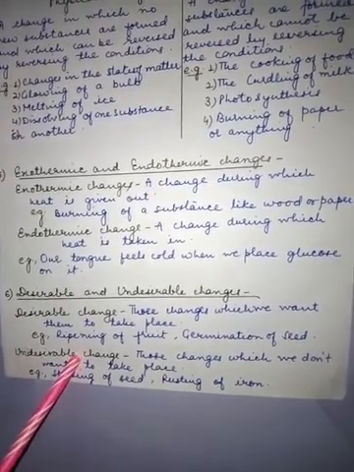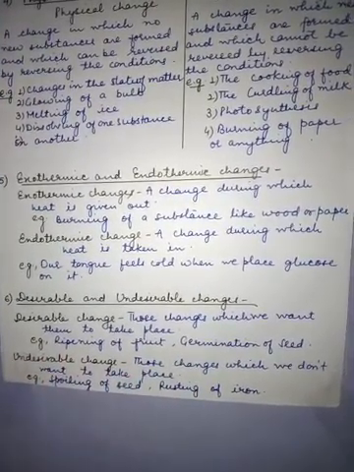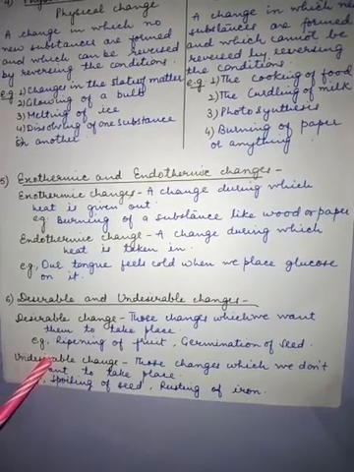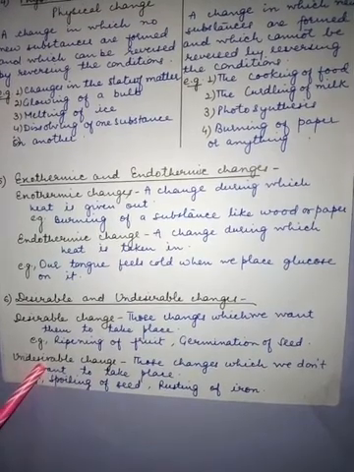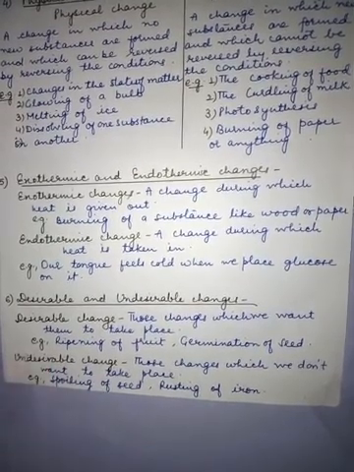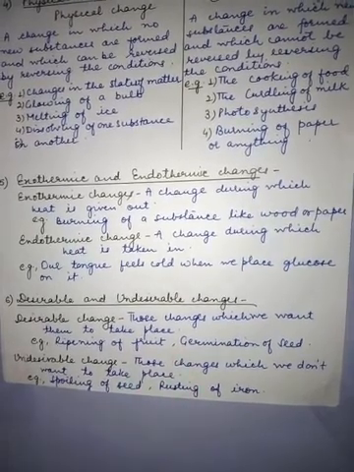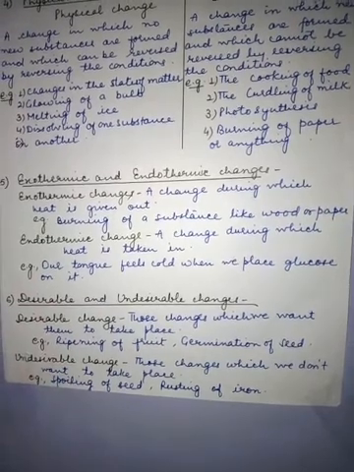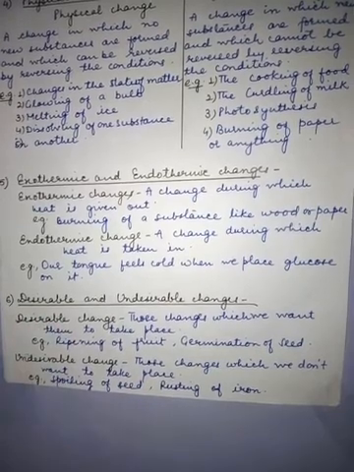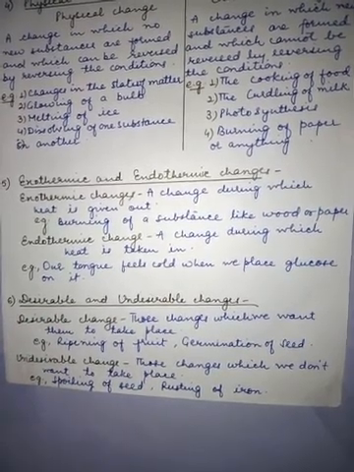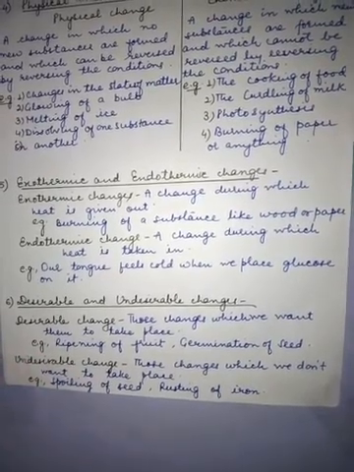And undesirable changes are those changes which we don't want to take place. Such changes are called undesirable changes. Like spoiling of seed, spoiling of food, rusting of iron. These things we don't want. Rusting of iron we don't want, because iron becomes weak when it gets rust. If seed spoils, then how will you get the food? How will the plant grow? So these changes are undesirable changes.